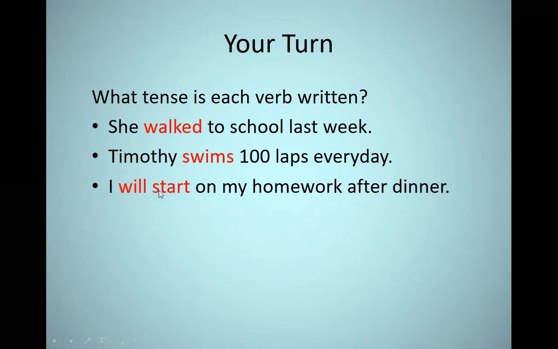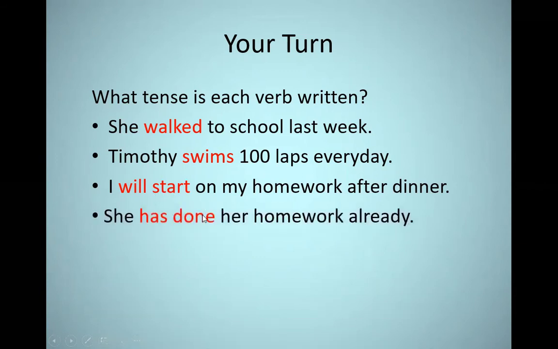So it's going to be "will start." This is the future tense. One more time, "she has done her homework already." Here we have part of the verb to have, "has," and the past participle. So this is the formation of the present perfect tense.